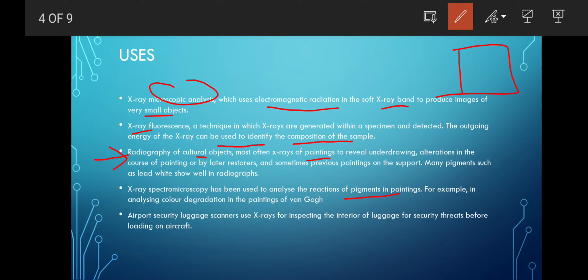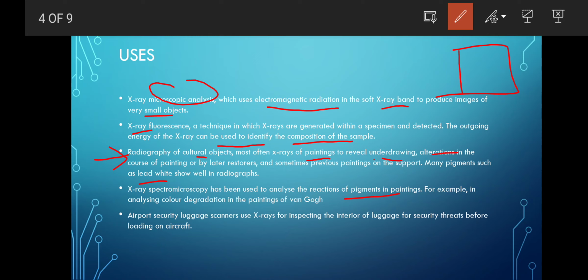Also wherever there are underdrawings, alterations, erasures, like in the document section, a type of forgeries, they can be detected with this. And pigments like lead white show well on the radiograph.